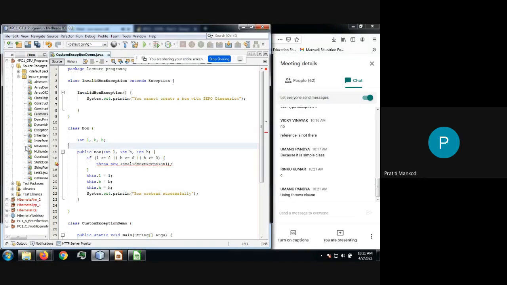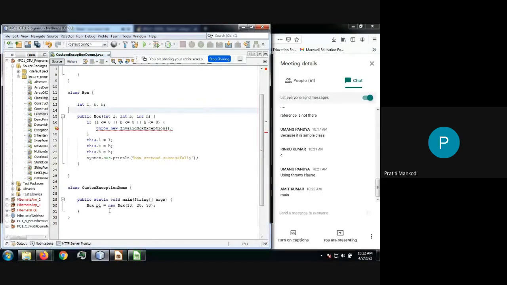One is using the throws clause, and the second is the easiest way, the throws clause, right? And who is going to inform the compiler? Where to write this throws clause? Whose responsibility is it to inform the compiler using the throws clause? Not main, Amit. It is the responsibility of the method in which the exception is going to occur, right?